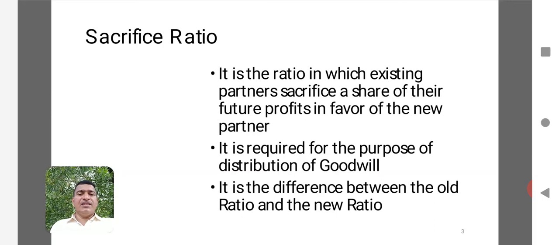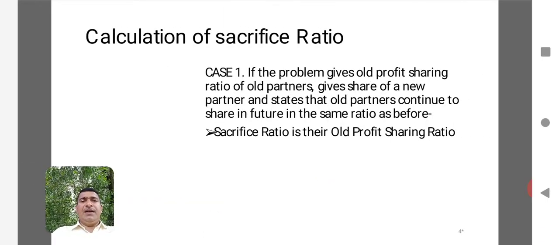We are calculating the sacrifice ratio. Here sacrifice ratio is used for distribution of goodwill, and it is the difference between the old ratio and the new ratio. In simple terms, whatever may be the loss of share in profit that is being caused to the old partners is the sacrifice ratio. There will be a difference between old ratio and the new ratio, and if we deduct the sacrifice that's being made by the partner, then we will get the new ratio. Now let us go for the calculation of the sacrifice ratio.